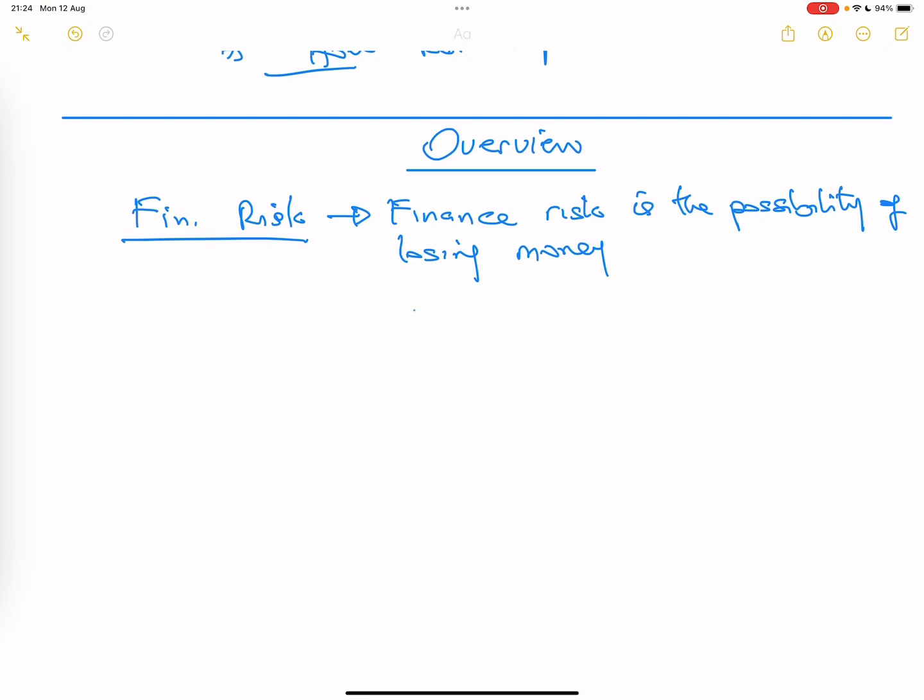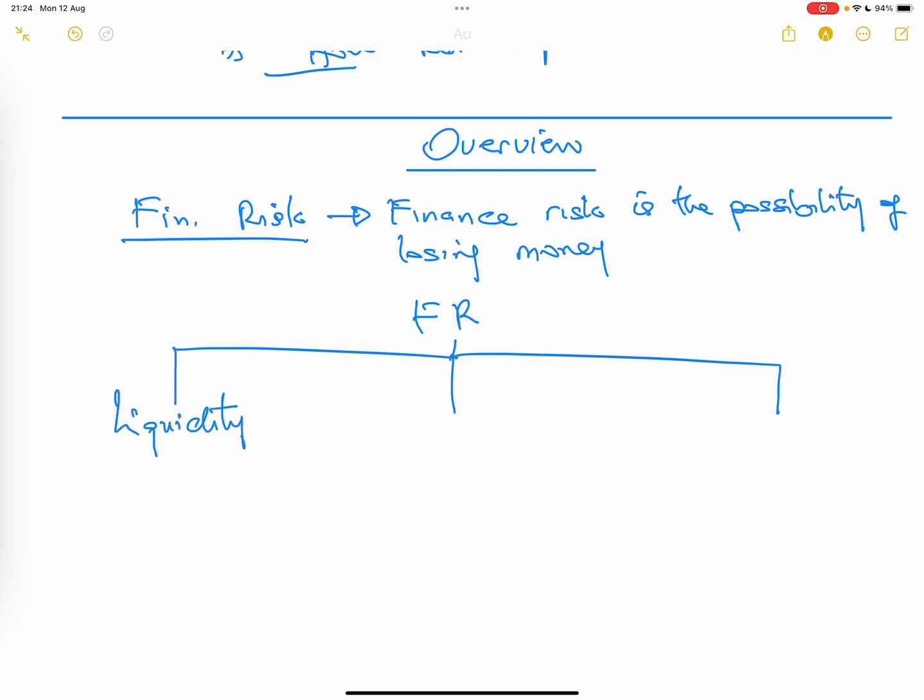So usually finance risk is divided into 3 major parts. There are other subcomponents like operational and legal. We're not going into that. There are 3 major classes of finance risk. The first one is liquidity. The second one is market risk. And the third one is credit risk. You've heard about all these types of risk.